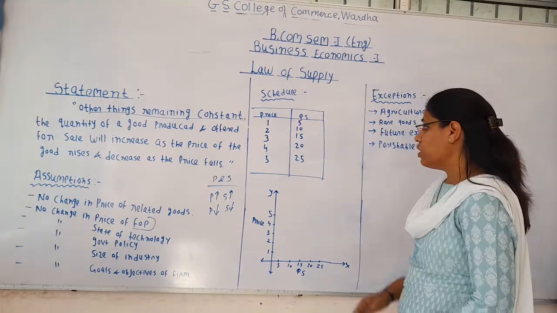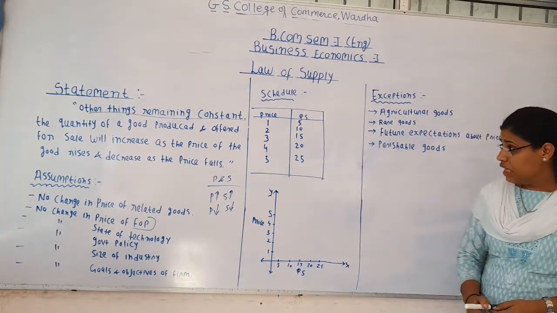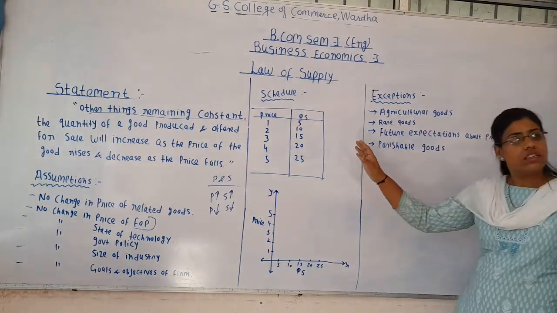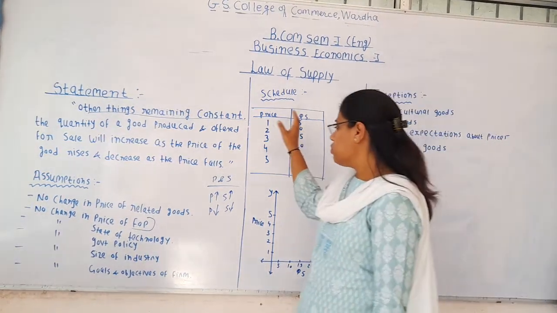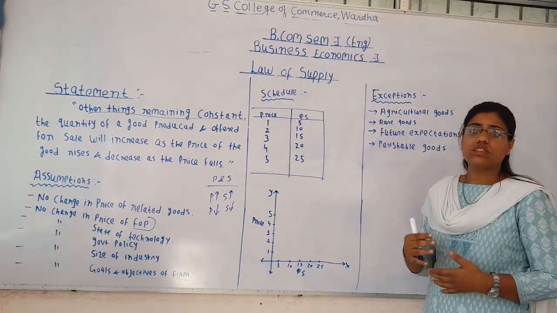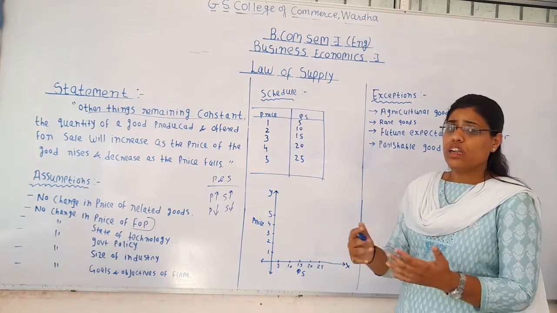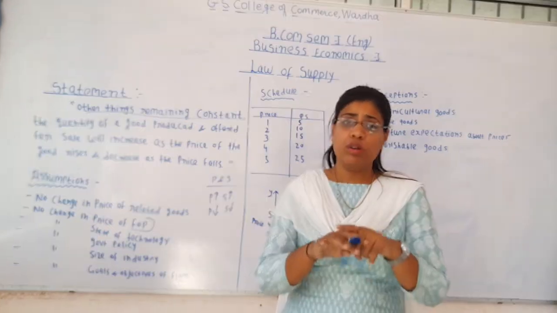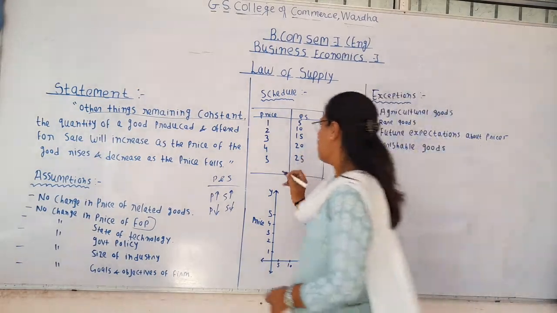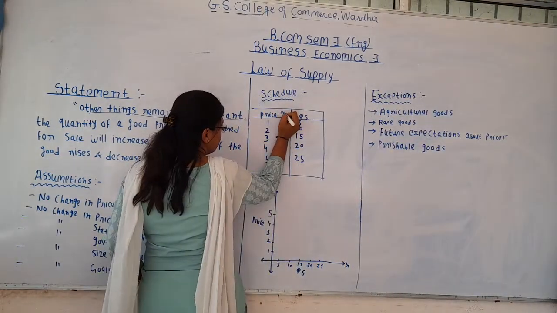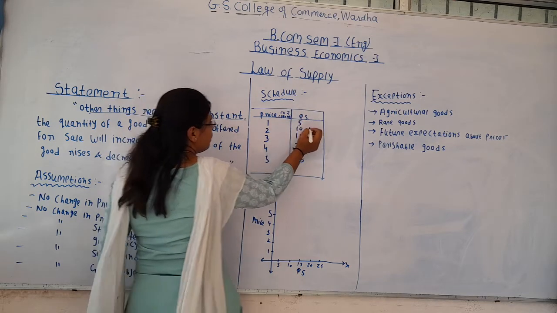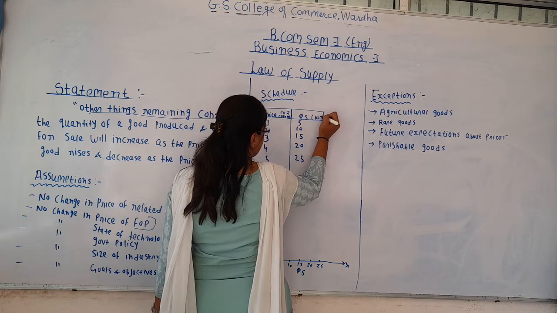Now we will try to understand the law of supply with the help of the schedule and the curve. So what is basically the supply schedule? When you present the law of supply in the form of tabular data, it is known as the supply schedule. Here you can see that price is given, which is in rupees per kg, and here the quantity supplied is given, which is in kgs.